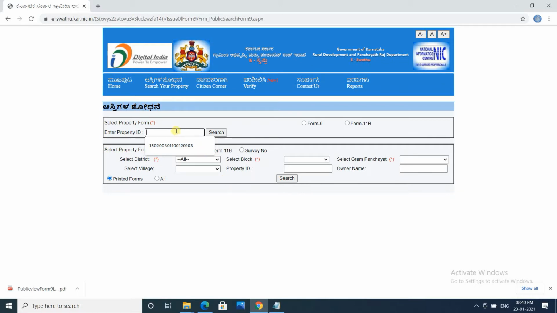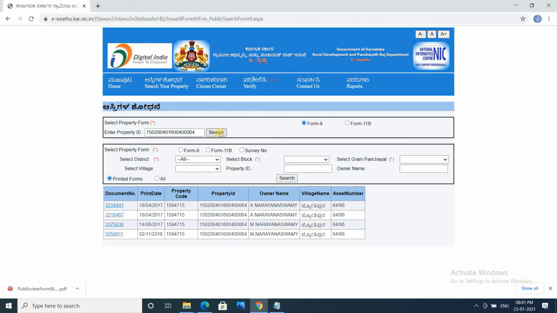Let me just go and put a random property which I have got and search for this. You need to select whether it is form 9 or form 11B. I'm going to just search form 9, and if I search here, then it will show all the details with document numbers along with who were the owners on which date.